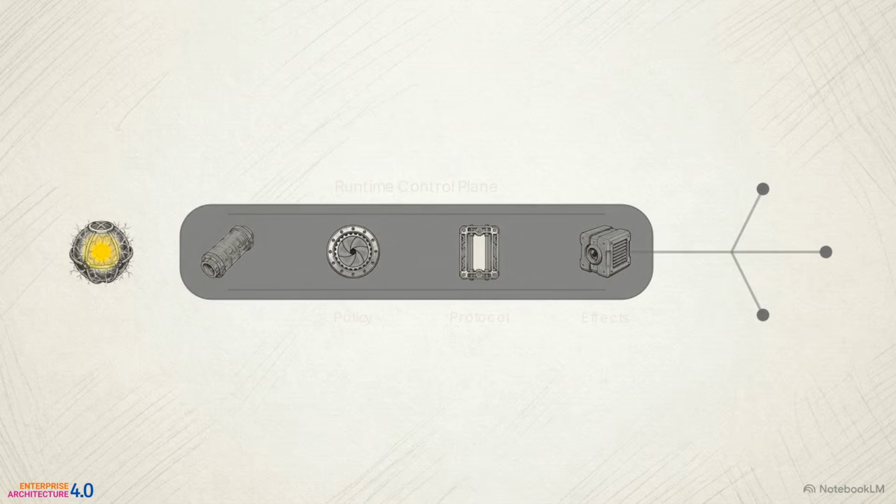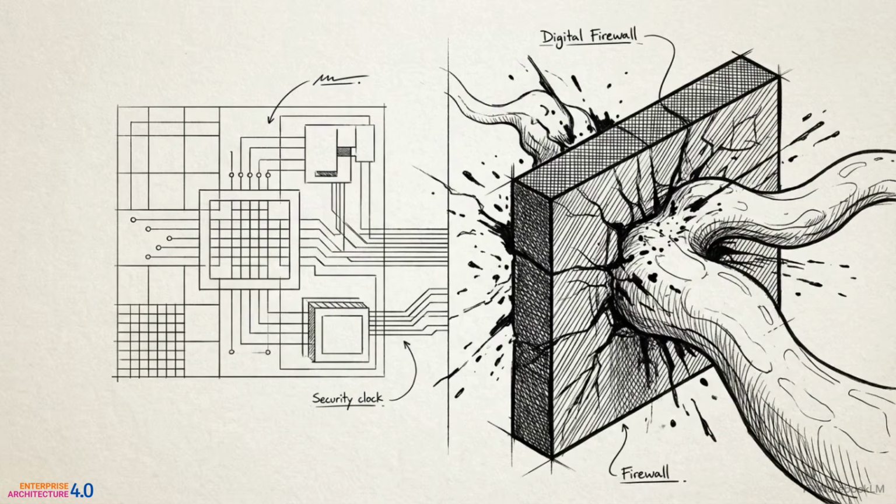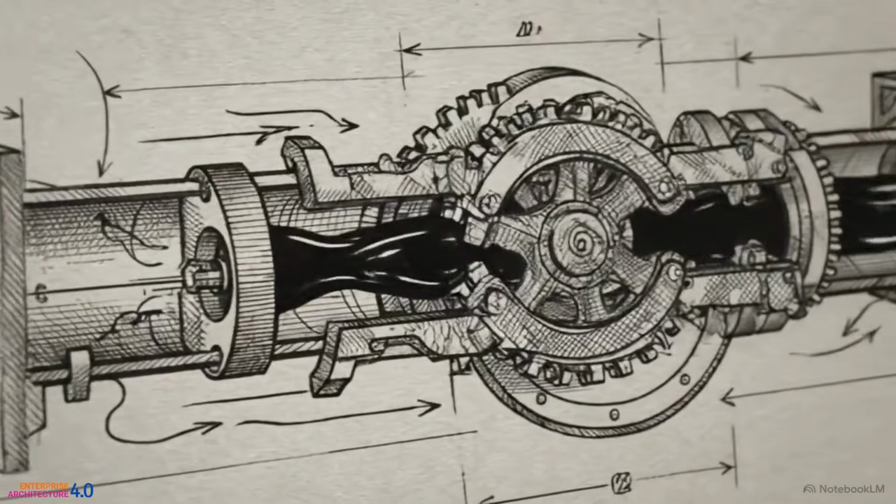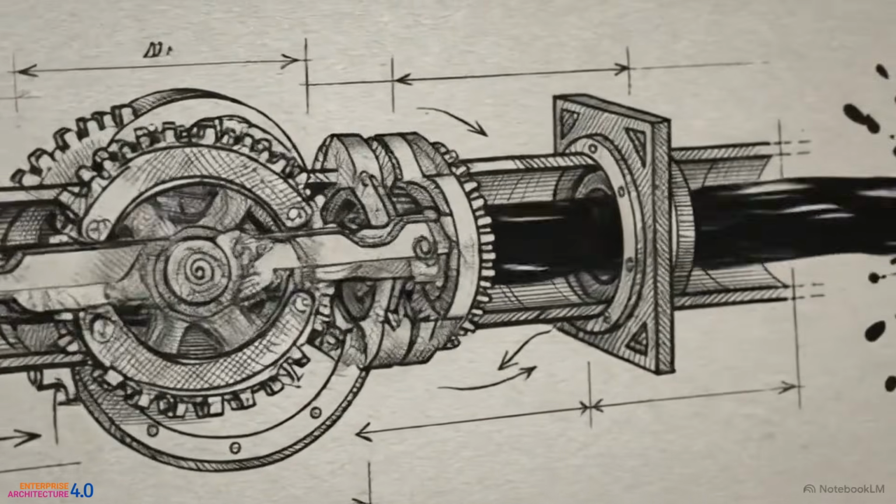A decision signal is intercepted and routed into the runtime control plane. The policy engine annihilates it against constraints. The protocol engine locks it into a valid state pathway. Finally, the effects gateway measures the impact scale before releasing it. Tacit design time blueprints hope a system remains compliant. The runtime control plane actively enforces that compliance at execution time. Architecture ceases to be a passive plan and becomes the structural engine that enforces governability while the system is in motion.